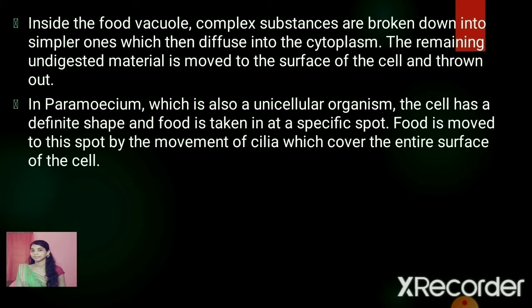Now there is one more unicellular organism, the paramecium. The paramecium is also a unicellular organism, but it has a definite shape, and its food is taken to a specific spot. The food is moved to this spot by the movement of cilia, which cover the entire surface of the cell.